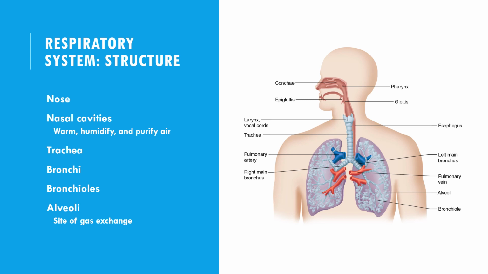The trachea branches into the two main bronchi that you can see in the picture here below, one leading to each lung. Inside the lungs, the bronchi divide further into smaller bronchioles, forming a branching network known as the bronchial tree. The bronchioles eventually lead to tiny air sacs called alveoli.